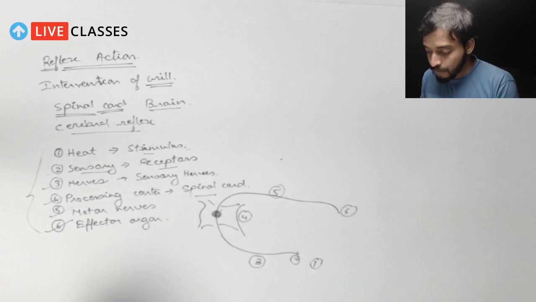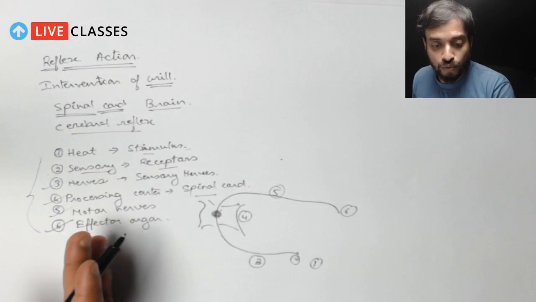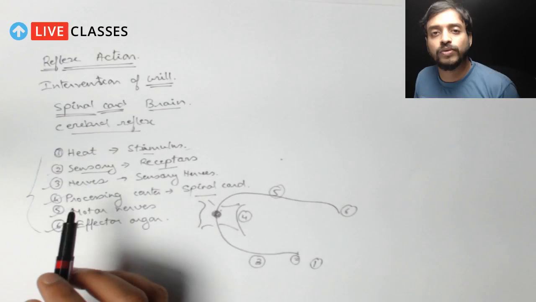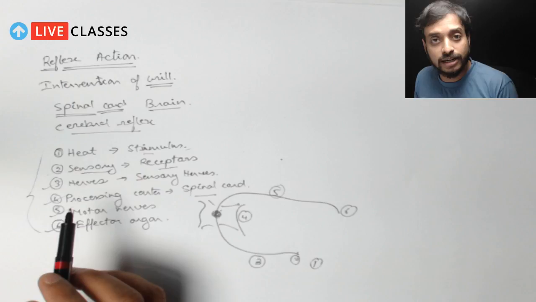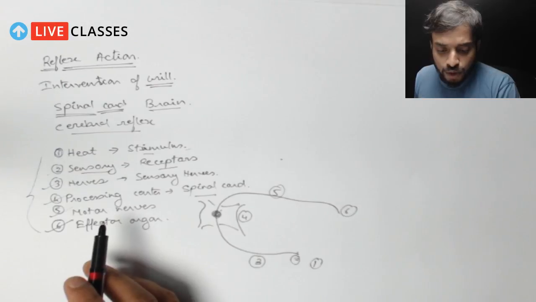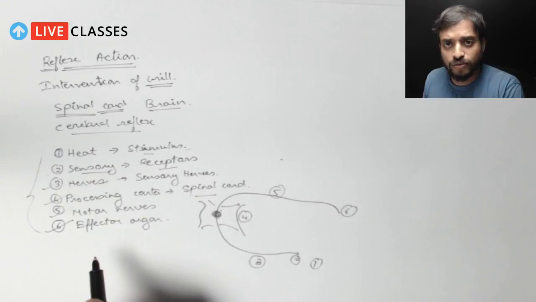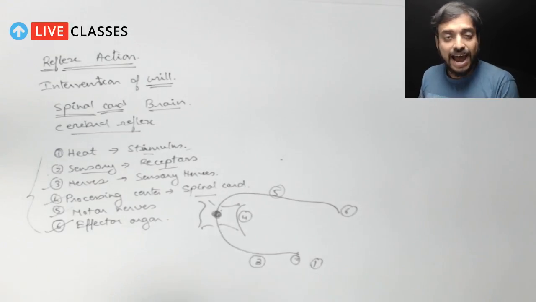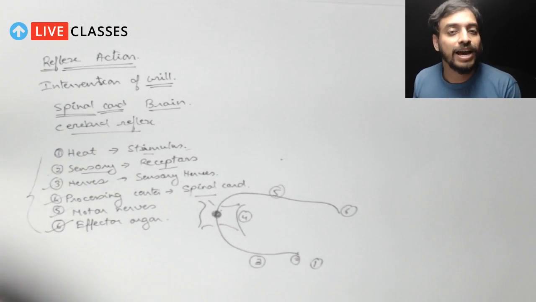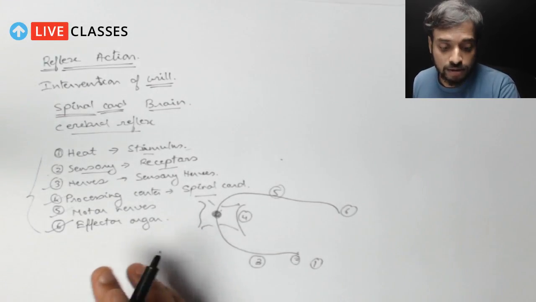So you understand the difference? There are certain external stimuli which we come to know, which we understand and then react accordingly. Whereas there are certain internal stimuli which are constantly happening inside our body, because of which there are many actions happening inside our body. Now if I ask you what the importance of reflex action is, reflex action is very important because with it we can save ourselves and act accordingly, based on certain situations and conditions, right? So reflex action is very important for us and all living organisms.